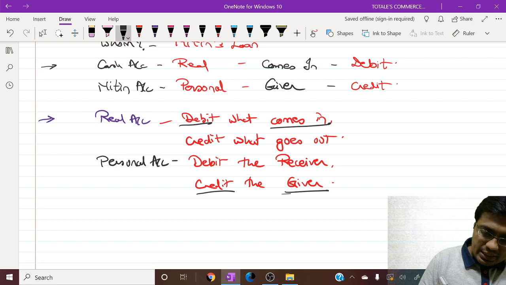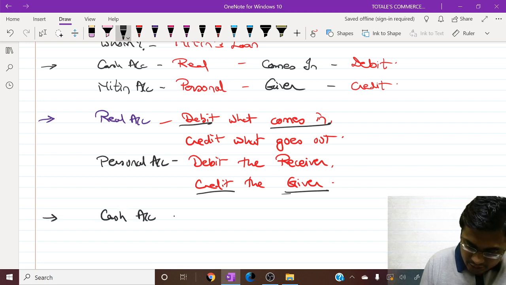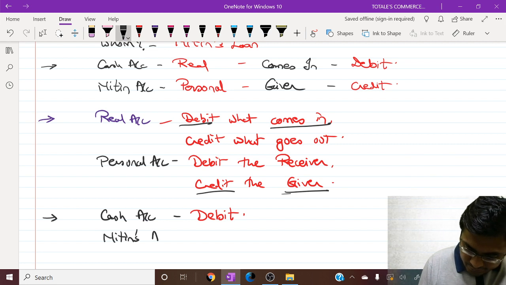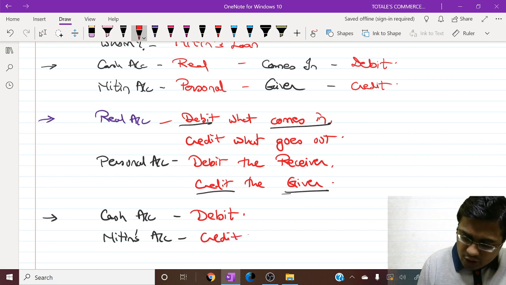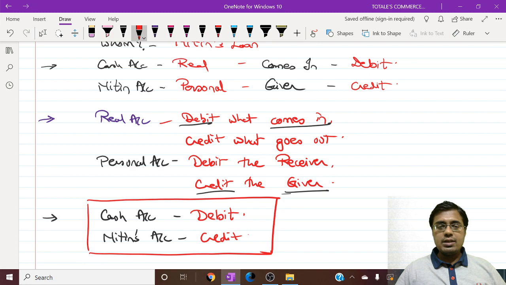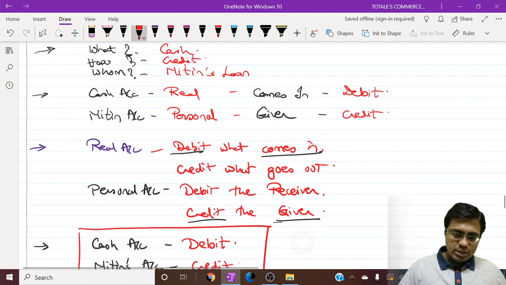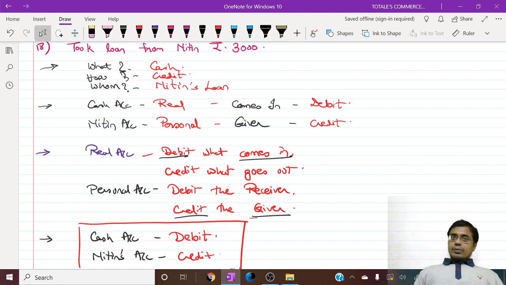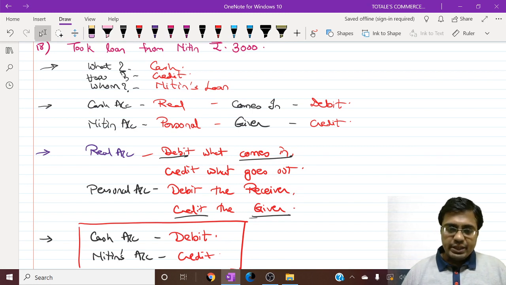So the final answer what we get is cash account is debited and Nitin's account is credited. Nitin account or Nitin's loan account, whatever you call it as. This is our final answer. Okay, my friends, you can have a look at the transaction. Then we'll move on. This is the complete transaction.